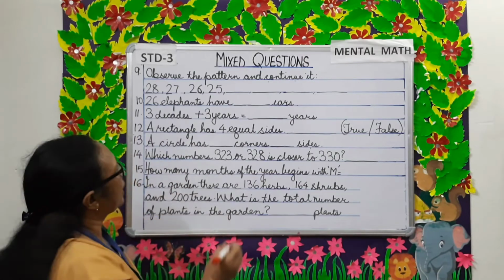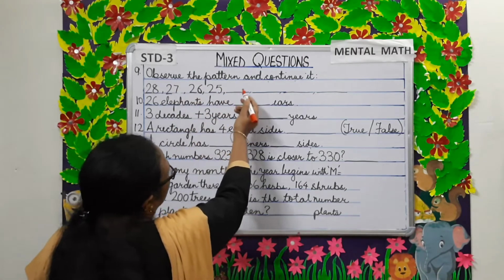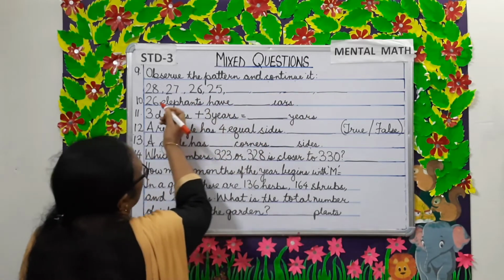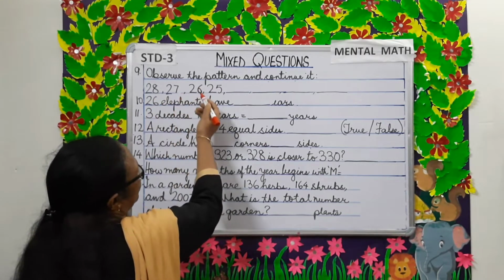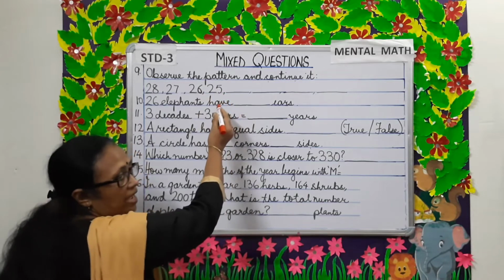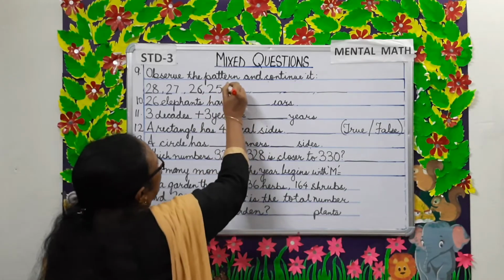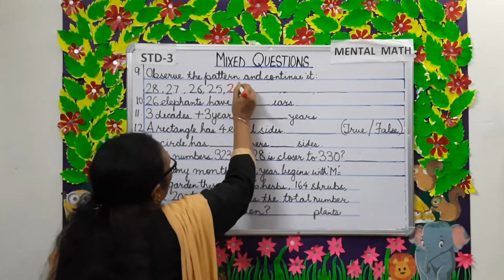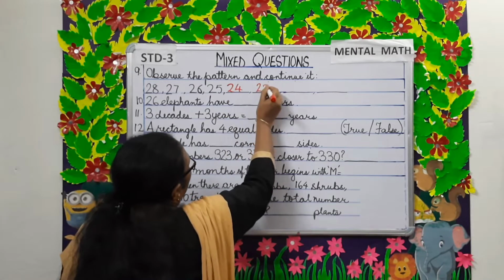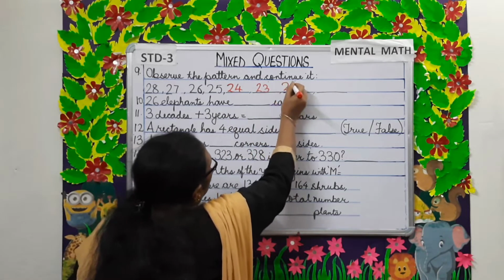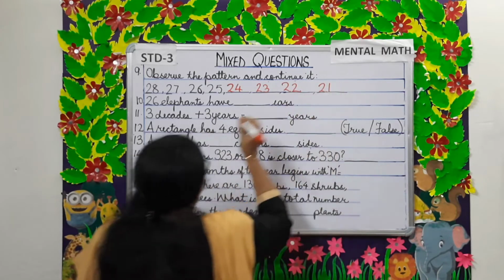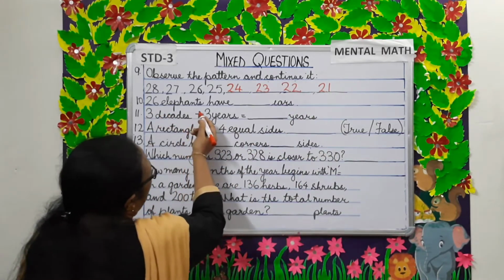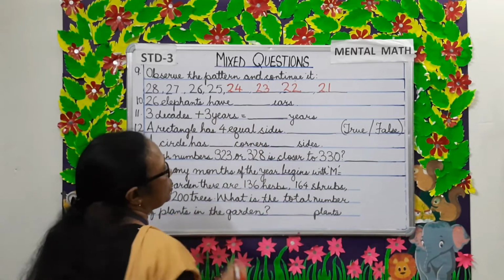Question number 9. Observe the pattern and continue it. 28, 27, 26, 25. We are subtracting 1. 24, 23, 22, 21.